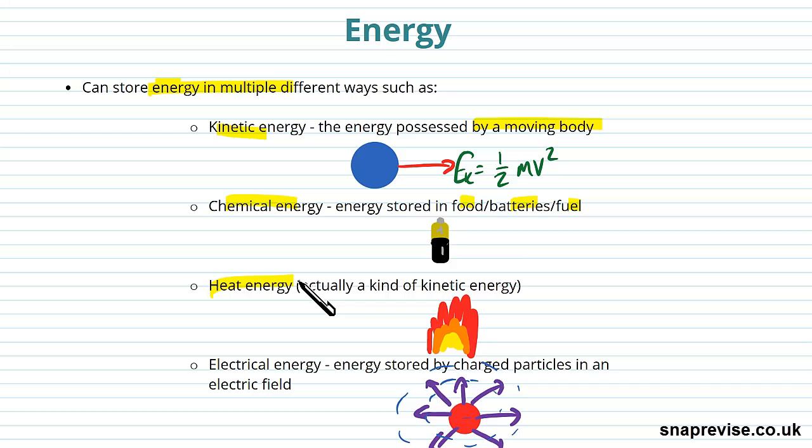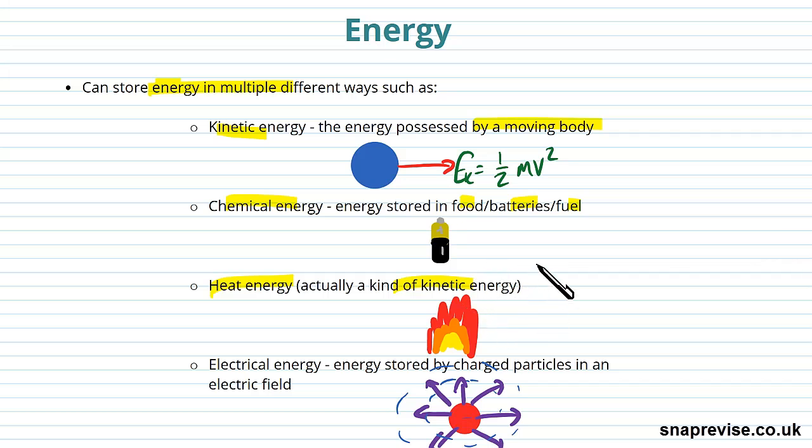There's also heat energy, which is actually kind of kinetic energy, really. Heat is really just the motion of atoms, the motion of tiny particles. They move around more or less depending on how much energy they have, and that's what we experience as heat. But obviously, in our day-to-day, we don't think of heat energy as kinetic energy, so the fire here is a pretty good example of heat energy.